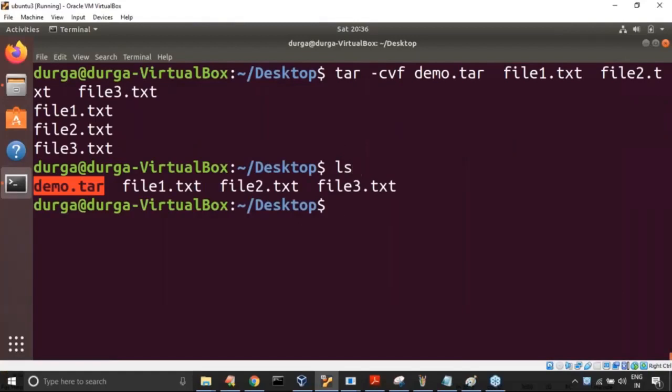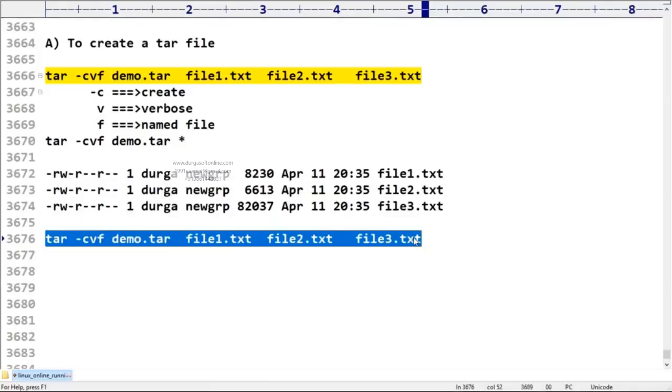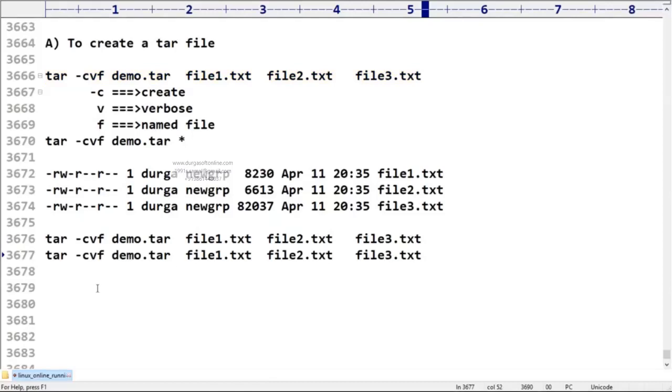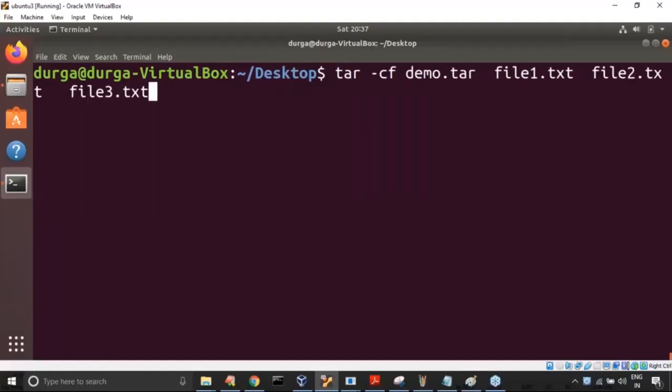Now let me remove this file, sir. Okay, I removed this file. Now have a look once. So only three files are there. Now this time I don't want to use the -v option. Observe the difference. -v is optional, sir, but these two are mandatory. Like tar -cf demo.tar file1, file2, file3, like this I created.